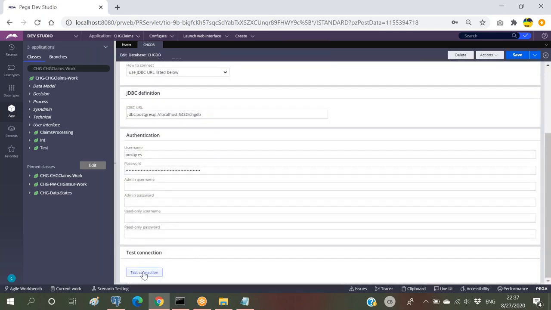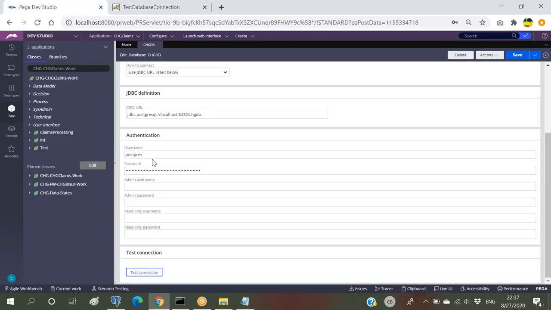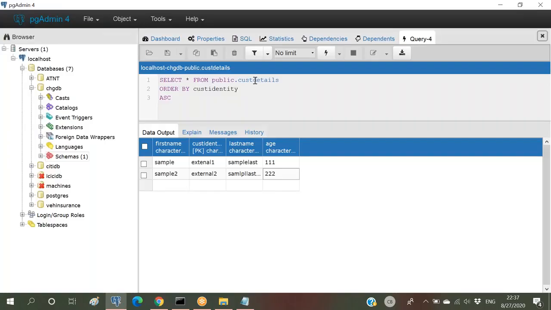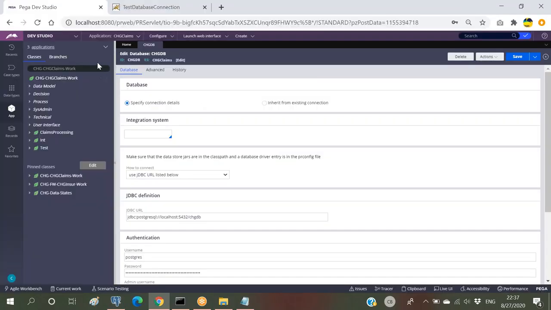So let me test whether we can access the third-party database or not. Success is good. So we have successfully connected to this particular database. That is what we are saying. So the database has been connected, and now what we have to do? We have to create one new class, and that new class has to be linked with the new table we have just created. So we have to link this particular table to our new data class.